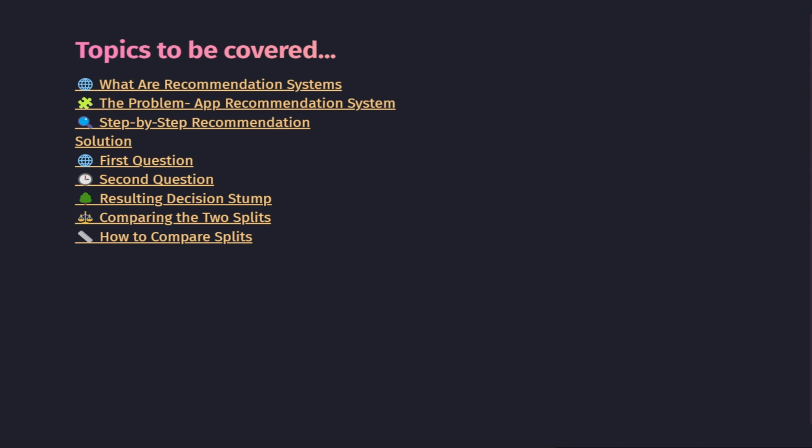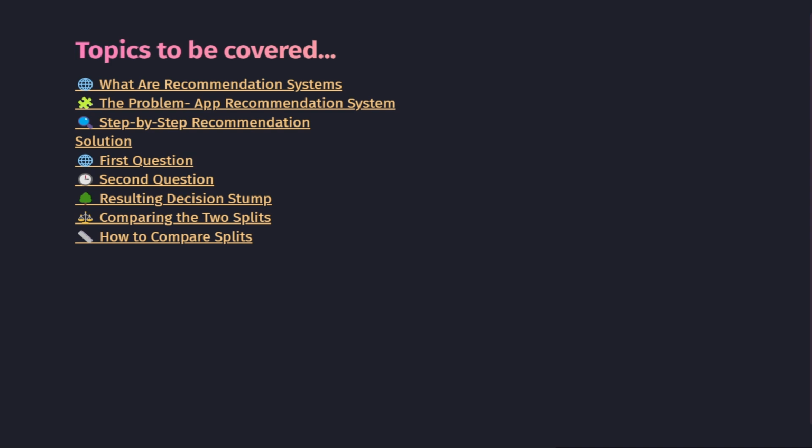Here's what we will cover in today's session. What are recommendation systems? A quick overview, the problem statement, a step by step process, the solution to our problem, the first question and second question used for splitting data, the resulting decision stump. We will compare the two splits and finally learn how to compare splits effectively. So let's begin and see how the power of decision trees helps us build smart personalized recommendations.